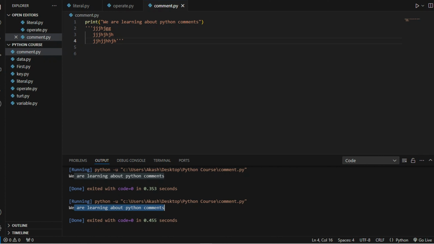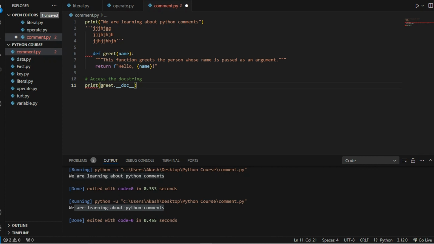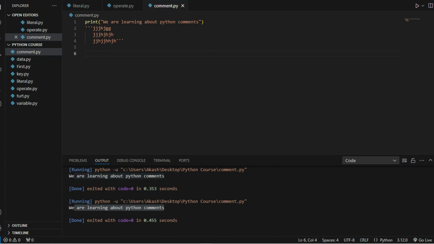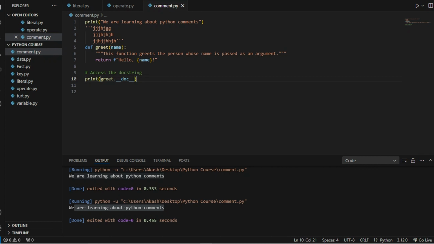So let's come to Visual Studio Code, and I'm going to paste that code here. First of all, here is the greet function, in which we are passing the parameter name, and in the triple quotes we have written one statement: this function greets the person whose name is passed as an argument. We are returning hello and the name.